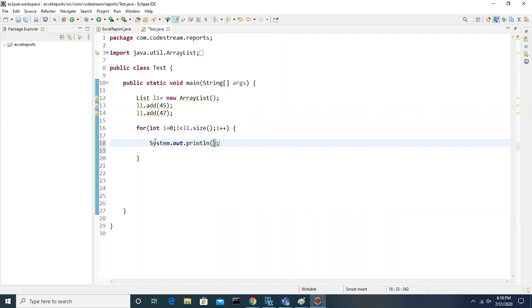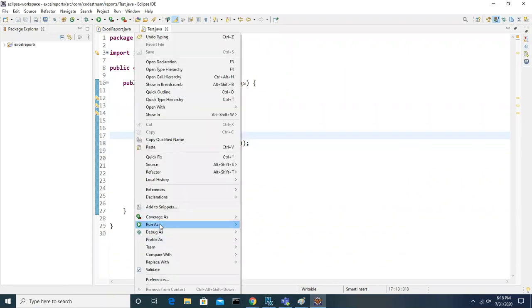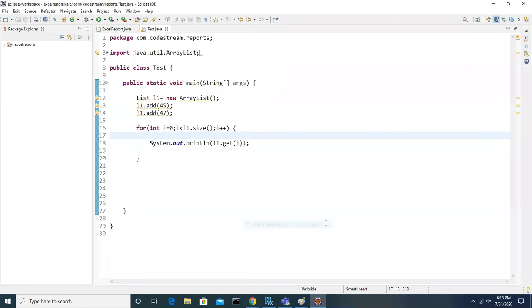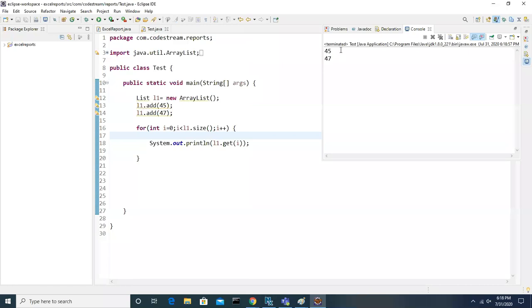Now let me display all the elements. L1.get(i), where i means index. Now when I execute this, it will display 45 and 47. Like this, it will display all the elements.